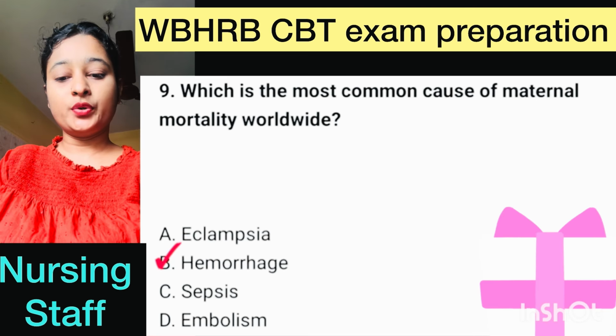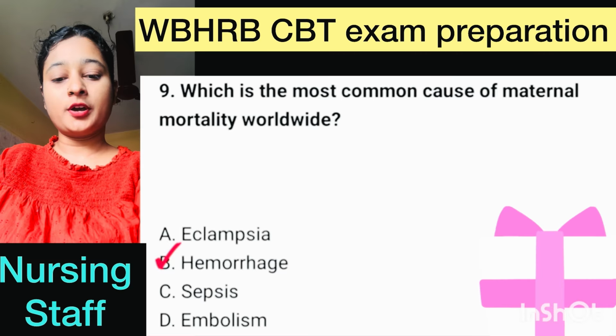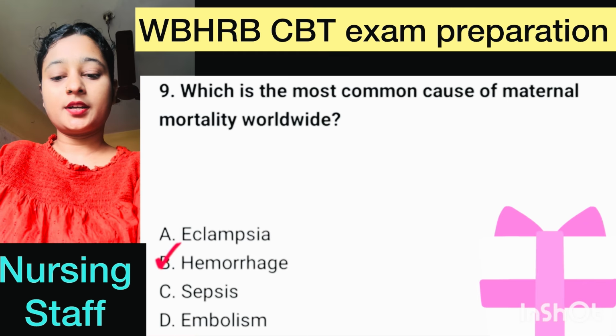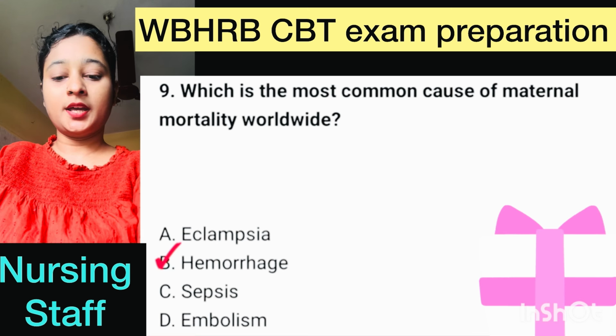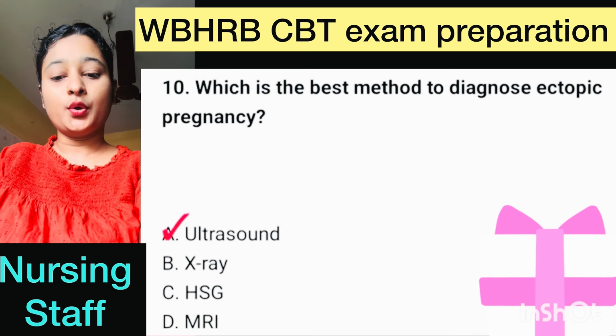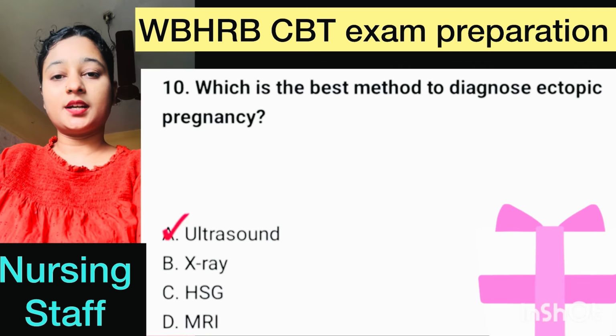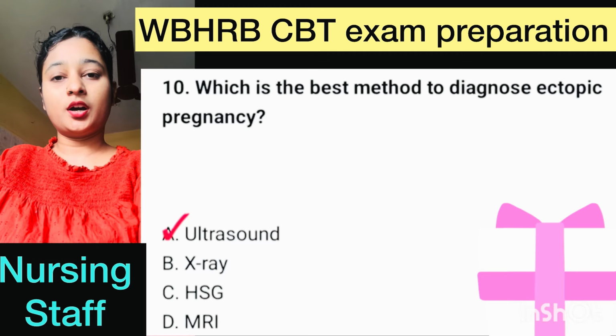Number 9. Which is the most common cause of maternal mortality worldwide? Here correct option is option B, hemorrhage. Question number 10. Which is the best method to diagnose ectopic pregnancy? Here correct option is option A, ultrasound.